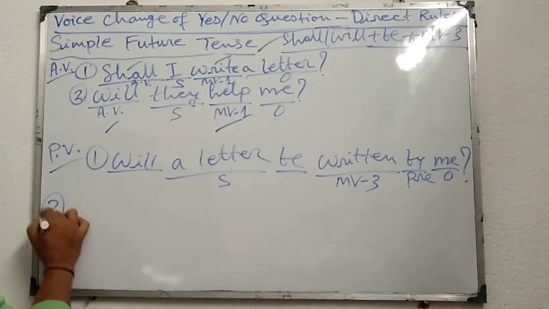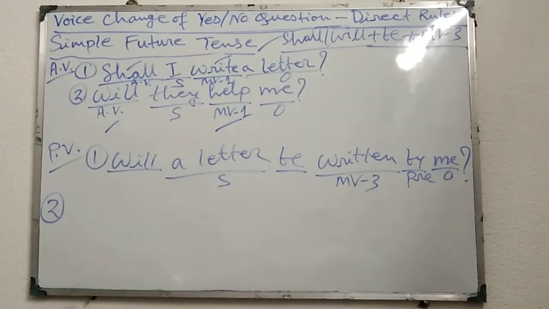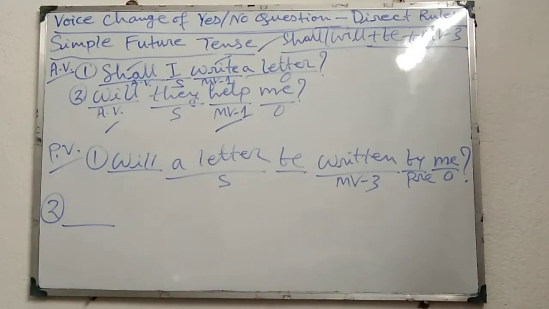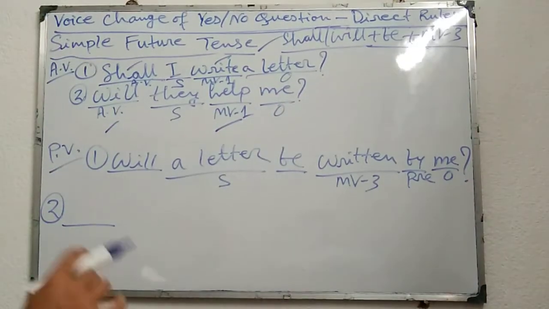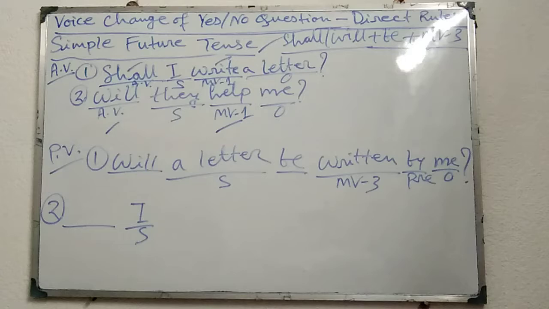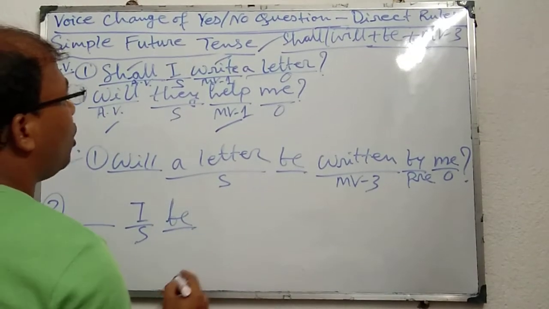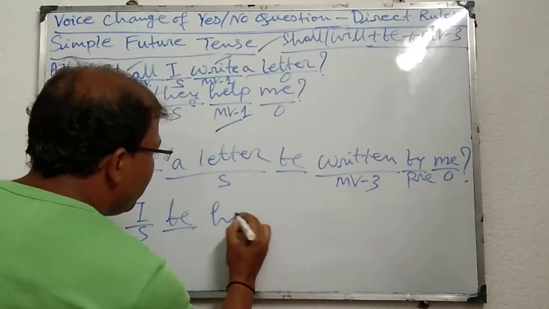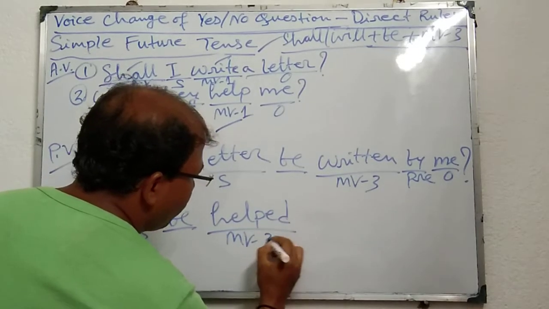Similarly, the second sentence can also be changed into passive voice. Will they help me? First of all, leave a space for shall or will. Thereafter, me, object, will be changed into subject I. Thereafter, be, and thereafter MV3 of the given main verb. That means helped. It is MV3, main verb third form.